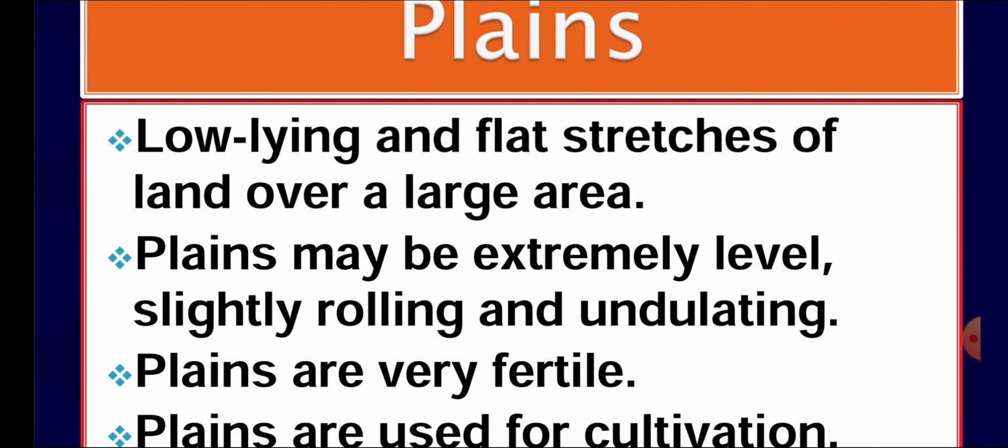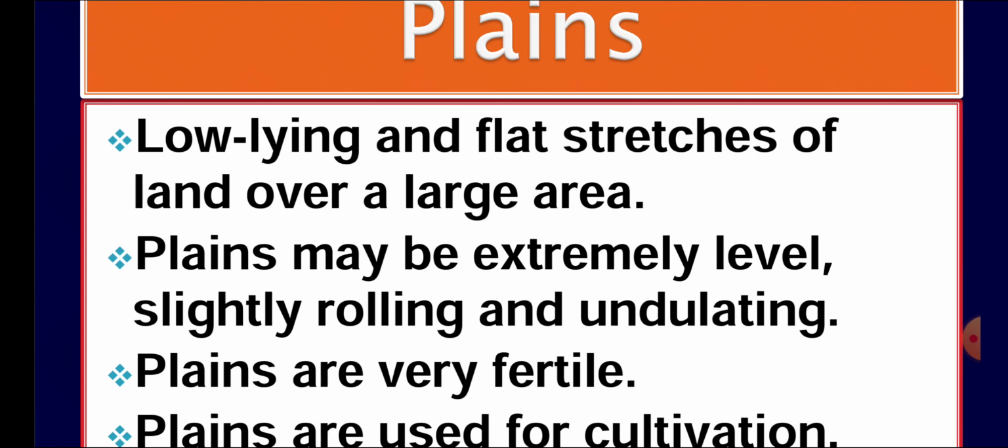The soil of these areas is also fertile because these areas are generally formed by the sediments carried by the rivers from the mountainous regions, because they erode the rocks in the mountains, and those sediments or small particles are very fertile, which are used to grow crops.